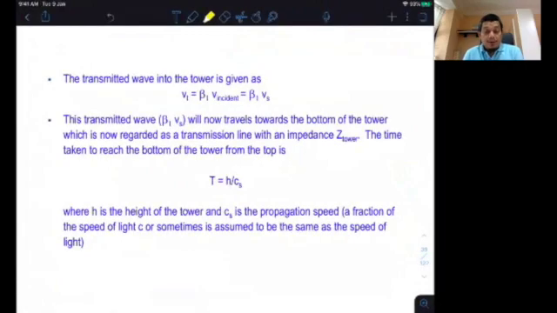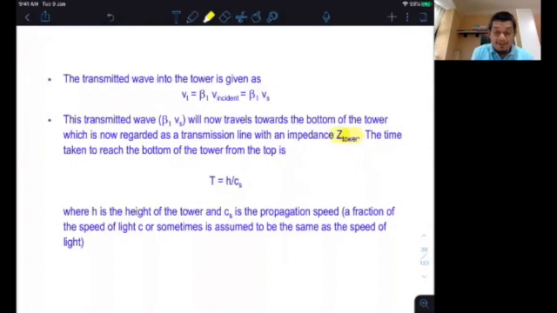Now, the two waves that are transmitted are the one that goes towards the left into the transmission line, moving on, and the other one into the tower that goes down the tower. Now, the one that goes down the tower, the tower having a surge impedance of Z tower, will take some time to reach the bottom.